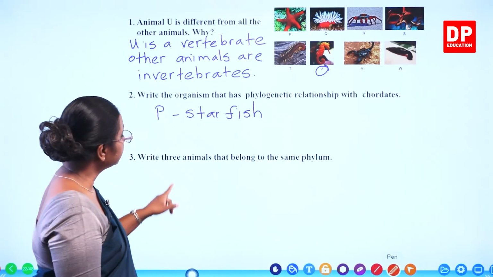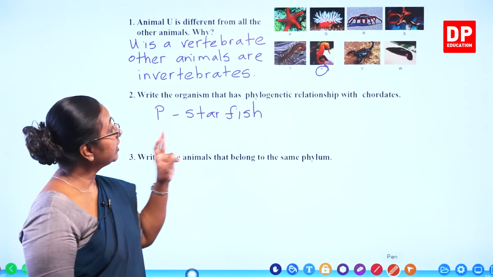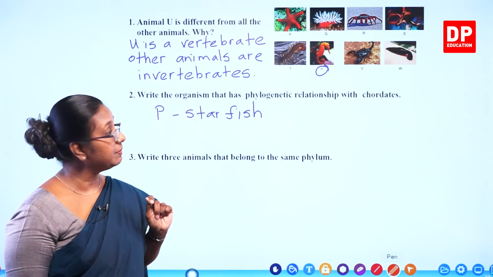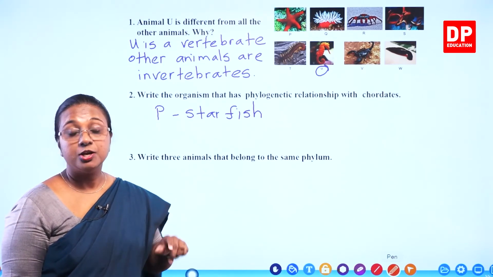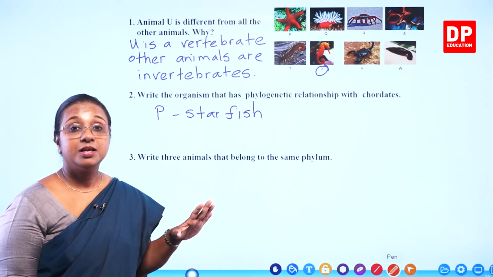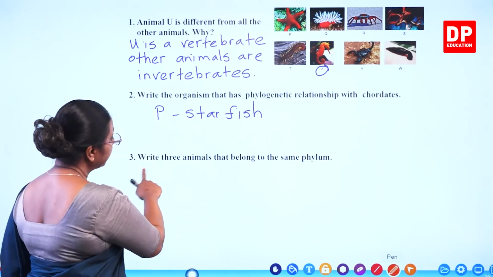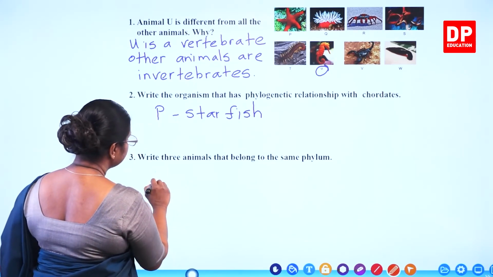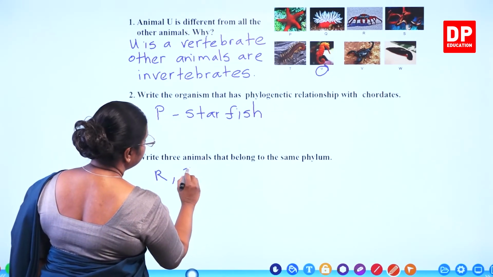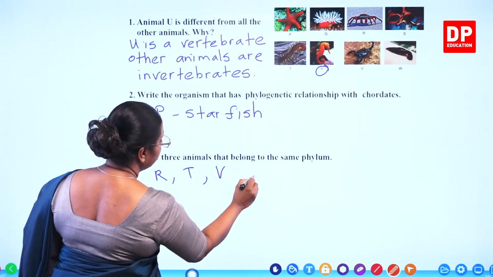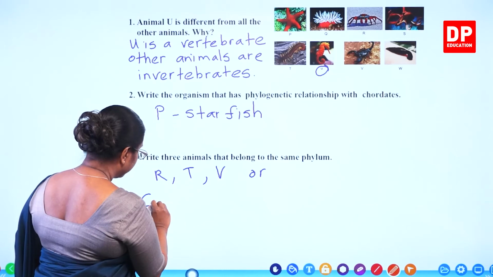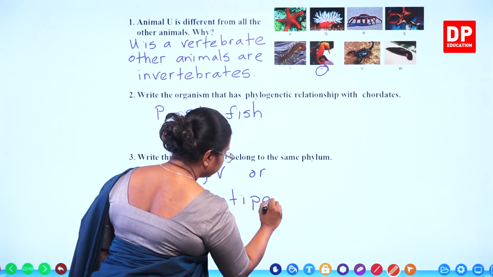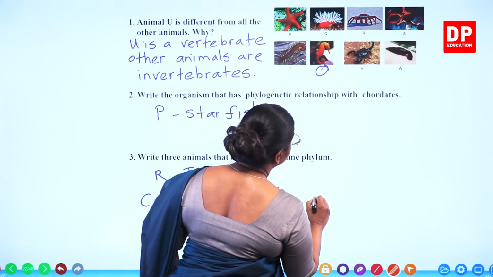Write 3 animals that belong to the same phylum. What are the animals that belong to the same phylum? R, that is crab, T, centipede, and V, scorpion. All those belong to the same group. That is phylum Arthropoda. So write 3 animals that belong to the same phylum. We can either write the letters R, T, and V, or we can say crab, centipede, and scorpion.